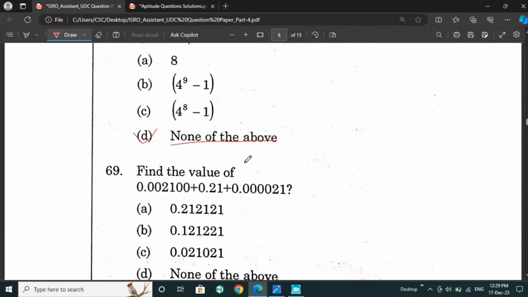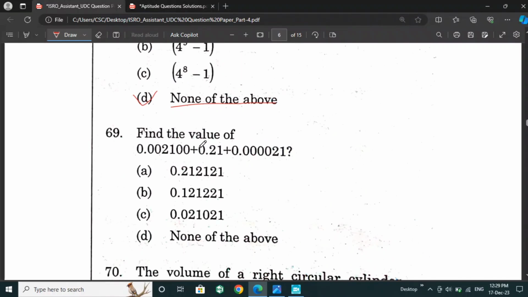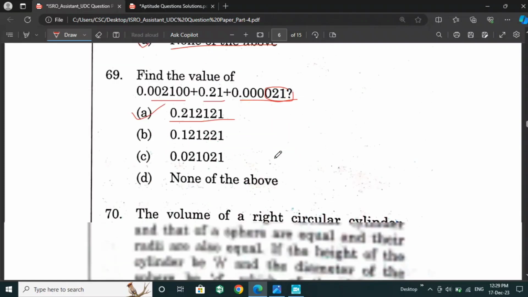Next is, find the value of this expression. So you can see the last 6 digits, this is a 2 digit, this is a 6 digit, so in the last you will get 21. Option A is the right answer for this question.